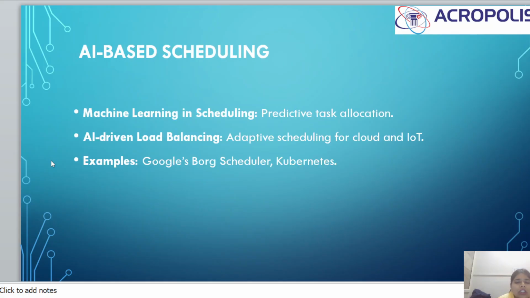AI-based scheduling. Machine learning in scheduling includes predictive task allocation, AI-driven load balancing, and adaptive scheduling for cloud and IoT. For example, Google's Kubernetes scheduler.